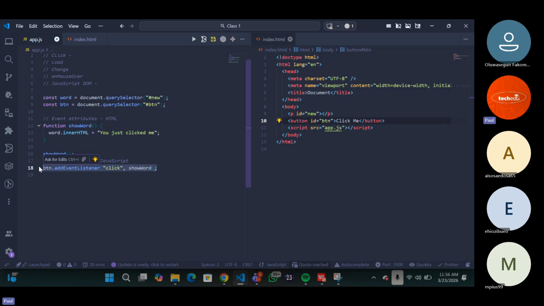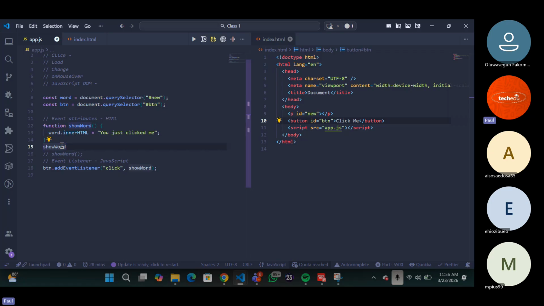So the parenthesis is also a trigger. This particular thing here is also a trigger that makes your function work. But since you already have your event and you're wrapping your function in the event, the function already gets triggered by that event. So you no longer need to put the parenthesis again. All you have to do is call your function and it will automatically be triggered. This only works with events. You don't do this outside of an event. If you just write showWord like this, it's not going to work. It's going to treat showWord as a variable.